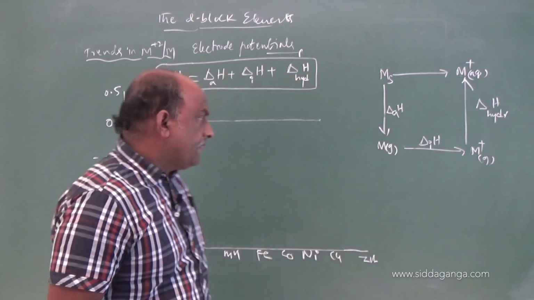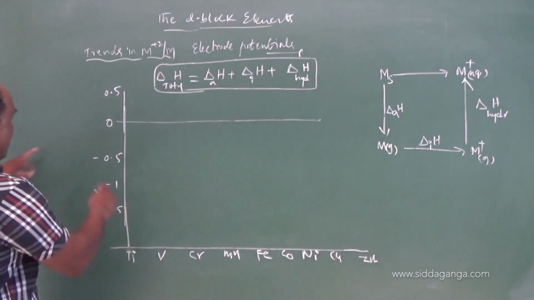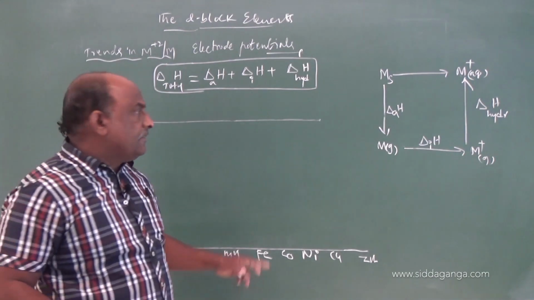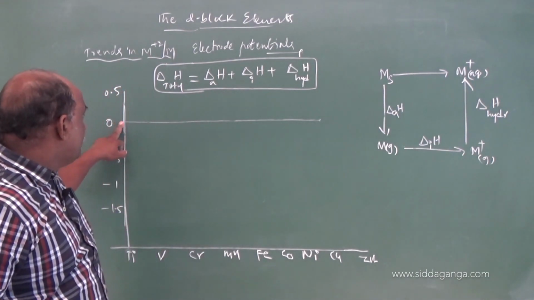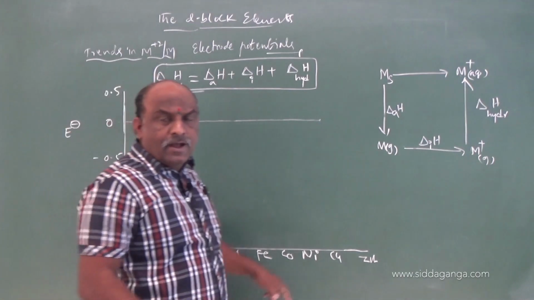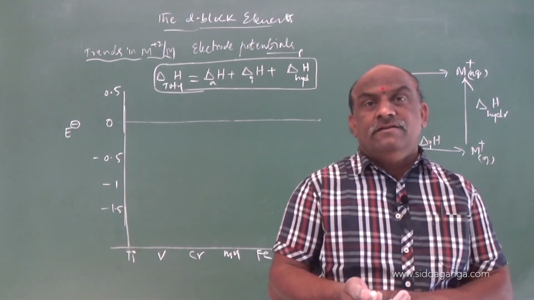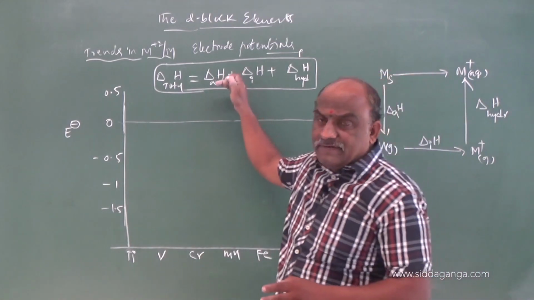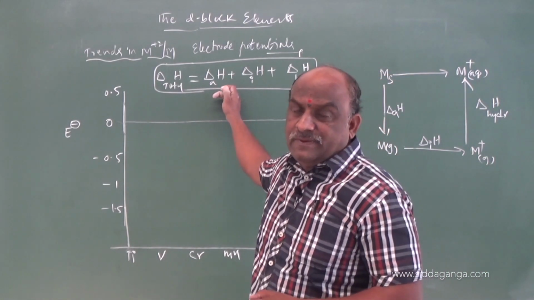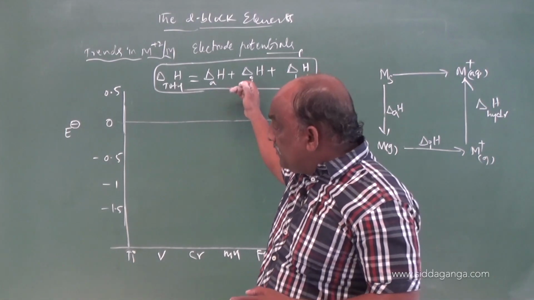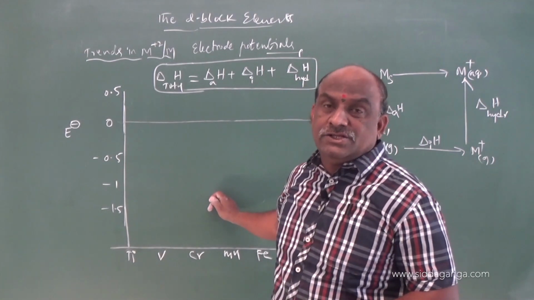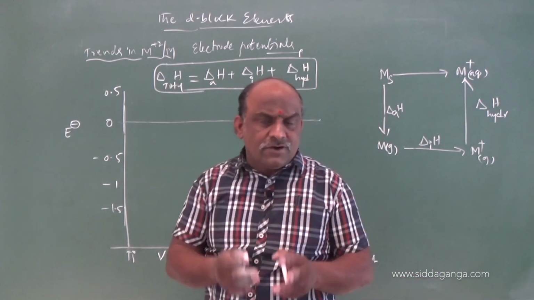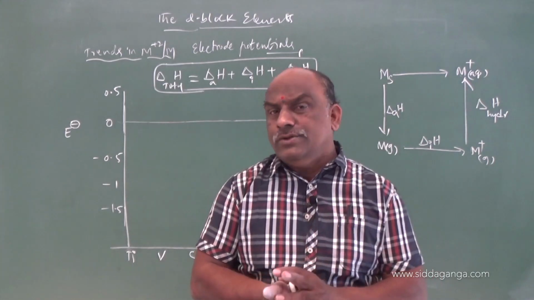So, here, and these are what? These are electrode potentials. Here the standard electrode potential is 0. Above 0, they act as oxidizing agents; below 0, they act as reducing agents. Above 0, elements cannot liberate H plus, cannot liberate H2 gas. Below 0, they can liberate H2 gas from acids. Clear? After completion of electrochemistry, you will get a complete idea about this.